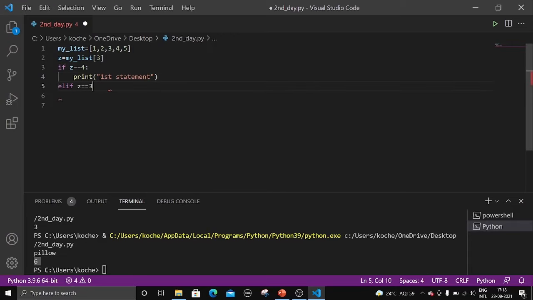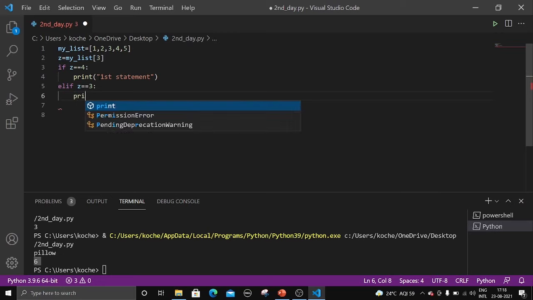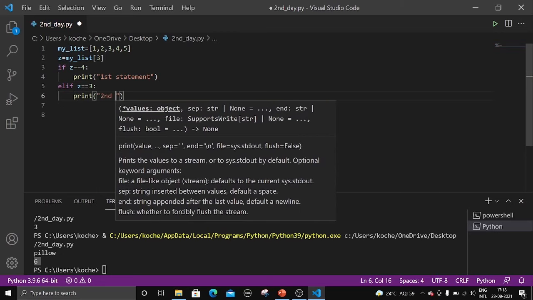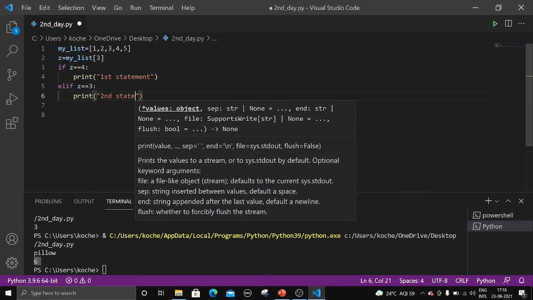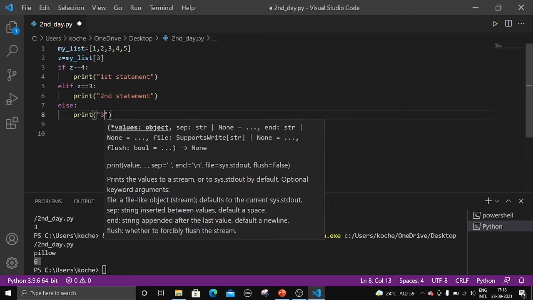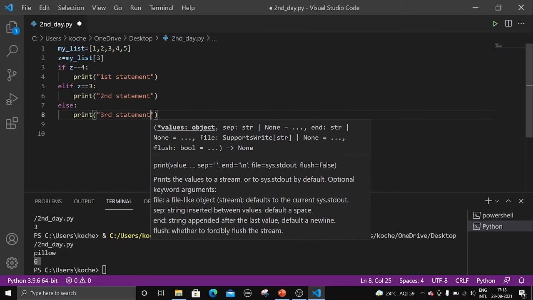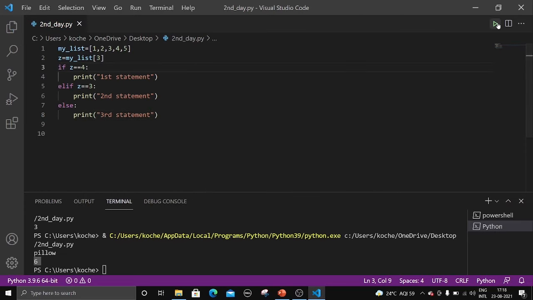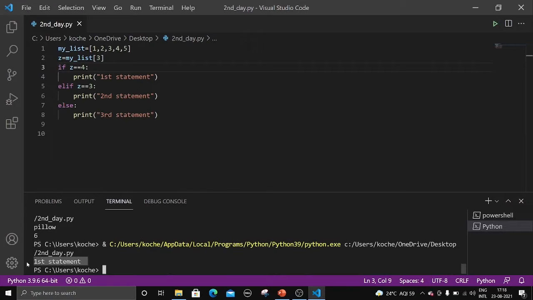Elif z double equal to 3. I'm taking random conditions. You can take anything, right? Just for your understanding purposes, I'm giving these examples. Else print statement, right? Control plus S and let me run the program. We got first statement as answer.